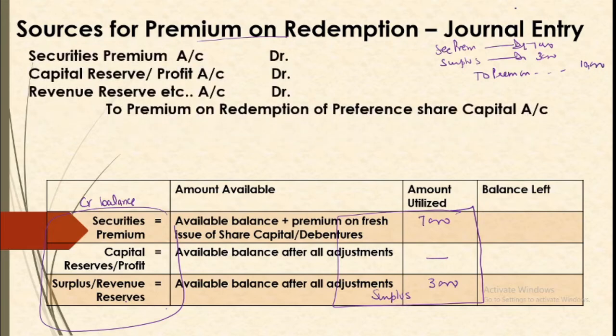So in our journal entry, whatever sources we are using, to the extent used, they will be debited and reduced, and the amount will be collected in this account, which we will use to pay to the preference shareholders. So at the time of redemption, you will put it into the preference shareholders account. You will give it to the preference shareholders and you will pay it in cash.